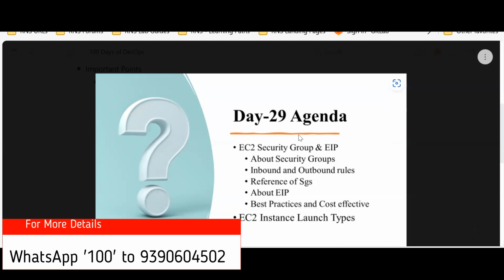Not only that, we will also discuss the Elastic IP, or EIP, and failure cases, how you handle them with Elastic IPs, and cost optimization techniques. In which context do we use the Elastic IP, and the need for it? All those points have been covered.